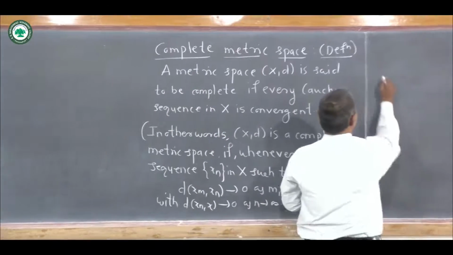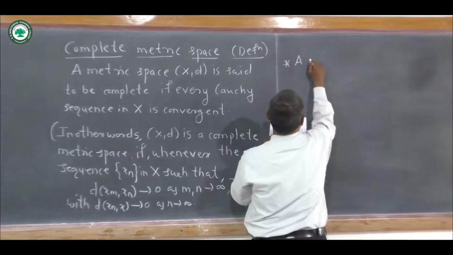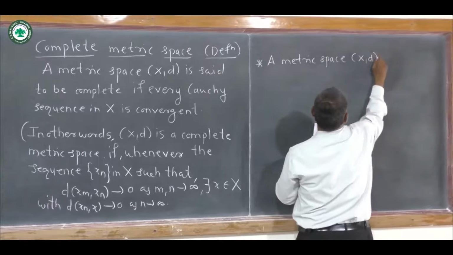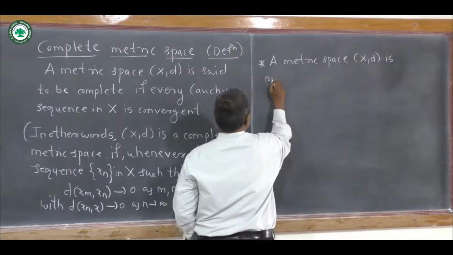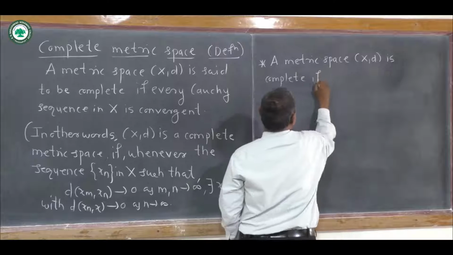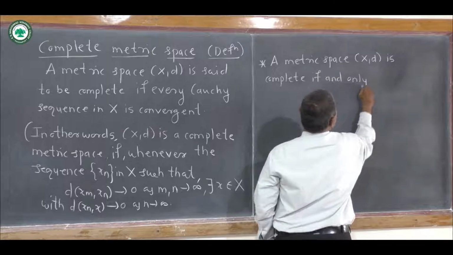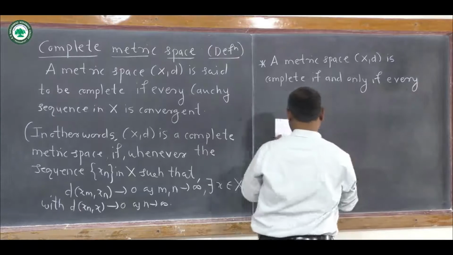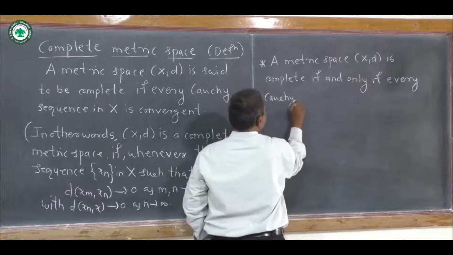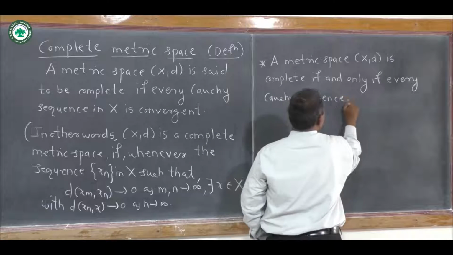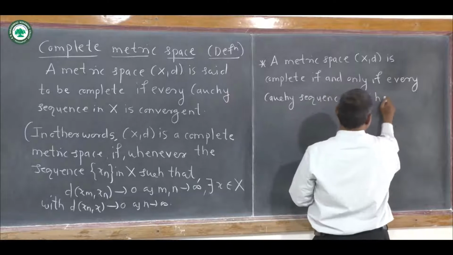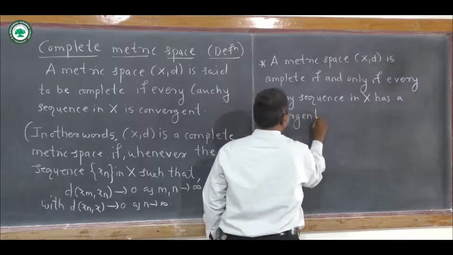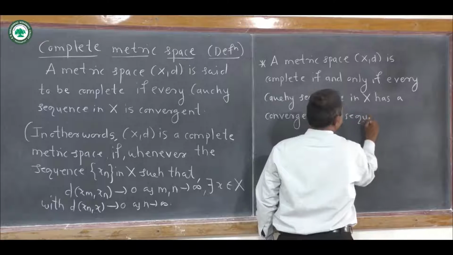Now that statement is that a metric space (X, d) is complete if and only if every Cauchy sequence in X has a convergent subsequence.